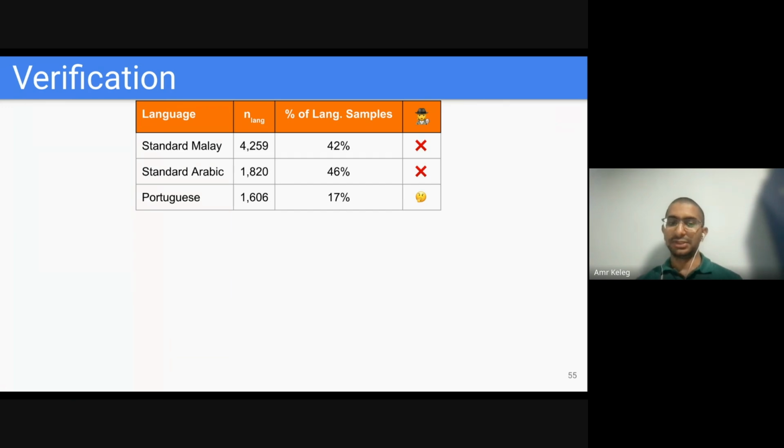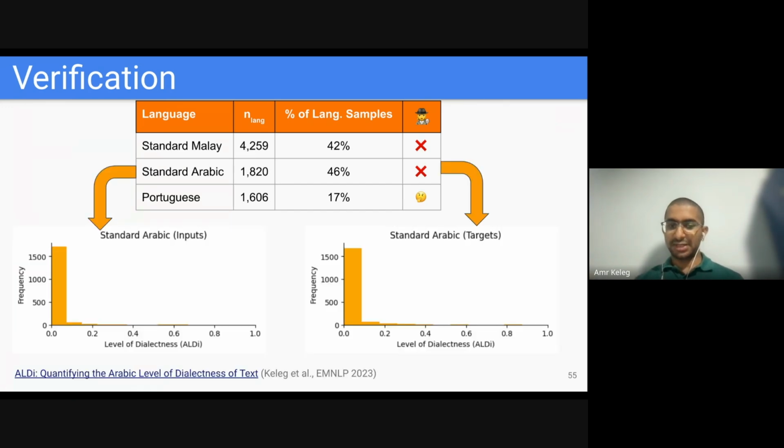For Standard Arabic, we decided to look deeper into the inputs. For these two histograms, we compute what's called the level of dialectness, which is a metric introduced to define how a sentence diverges from standard language, and 0 implies no divergence from standard language.